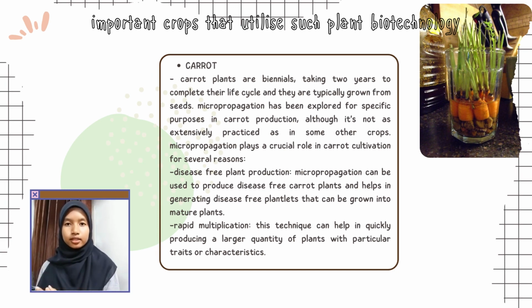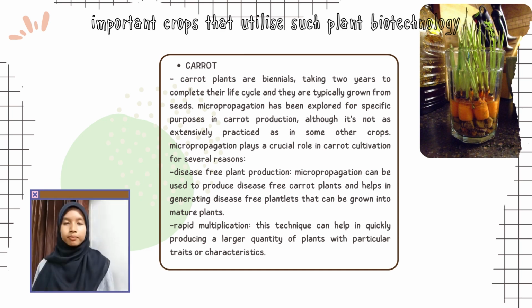By using tissue culture, small sections of the carrot plant, like the shoot tip or meristem, are cultured in a sterile, nutrient-rich medium. This process helps in generating disease-free plantlets that can be grown into mature plants. Besides, it is rapid multiplication. While carrots are predominantly grown from seeds due to their relatively simple, inexpensive propagation through traditional means, micropropagation can offer a way to rapidly multiply specific carrot varieties. This technique can help in quickly producing a larger quantity of plants with particular traits or characteristics.